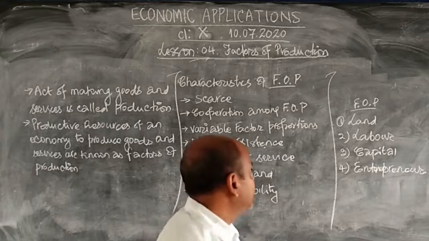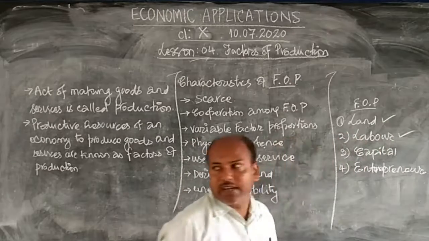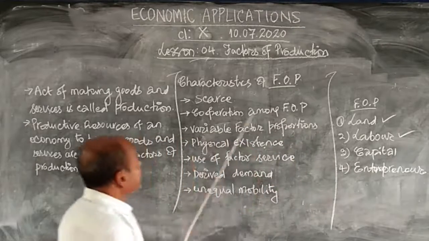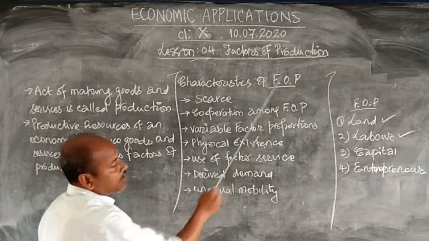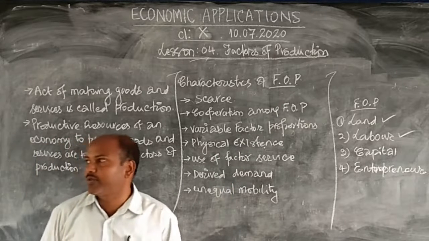Dear children, in this lesson we will discuss only the land and labor, and capital and entrepreneur we shall discuss in the next lesson. So let's begin. First, the characteristics of factors of production. We have discussed about the factors of production. What are the factors of production?